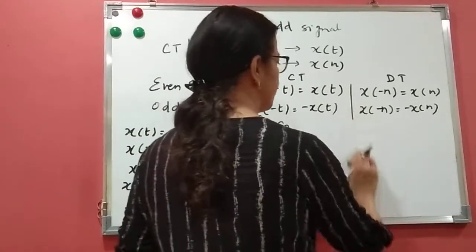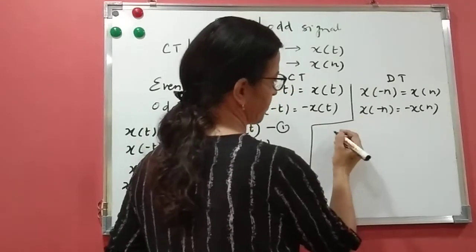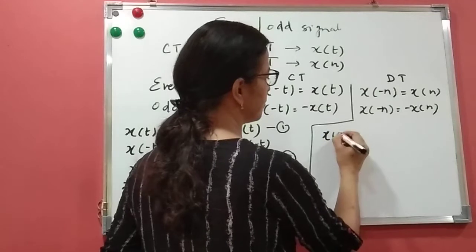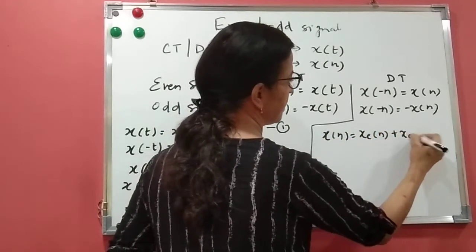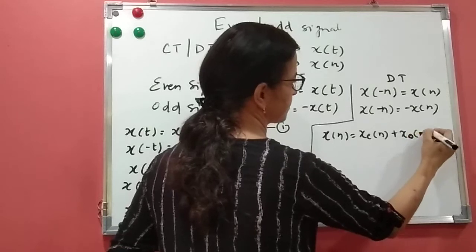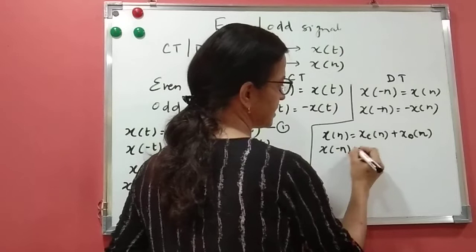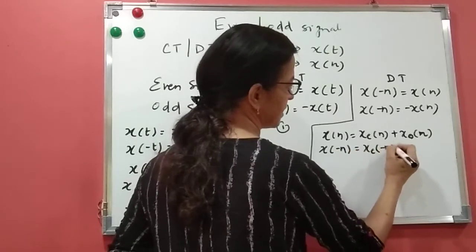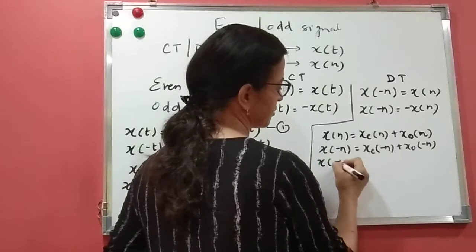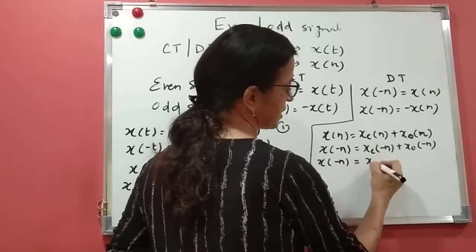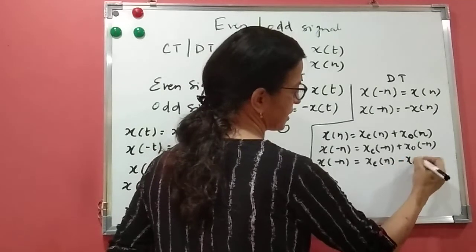Similarly, you can write for discrete time signals also. That is, if I say x of n equals x of e of n plus x of o of n, even signal and odd signal. If I write x of minus n, it will be x of e of minus n plus x of o of minus n. And we know that x of e of minus n will be x of e of n and x of o of minus n will be minus x of o of n.